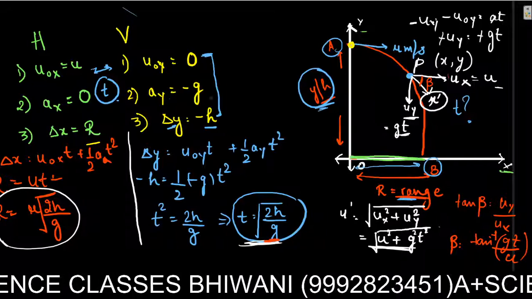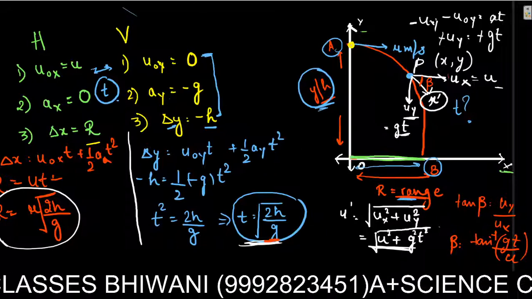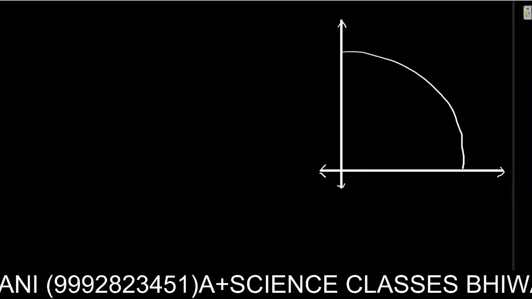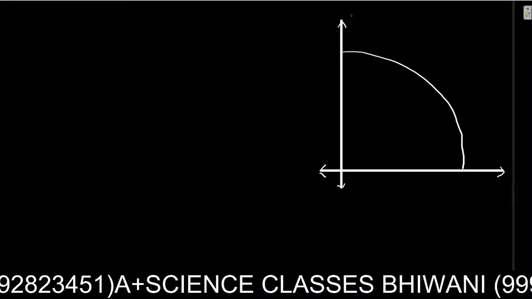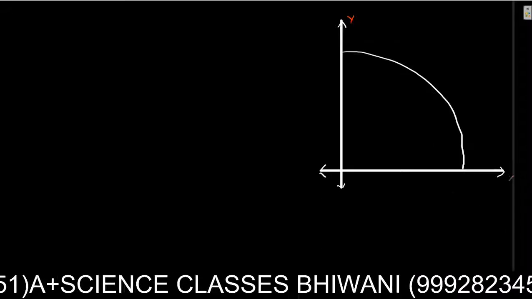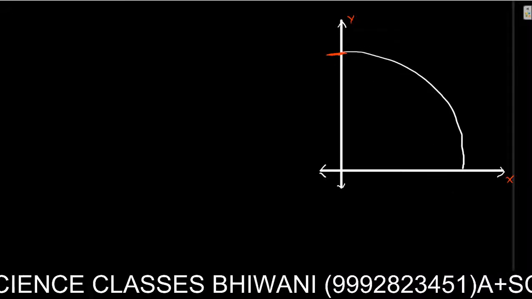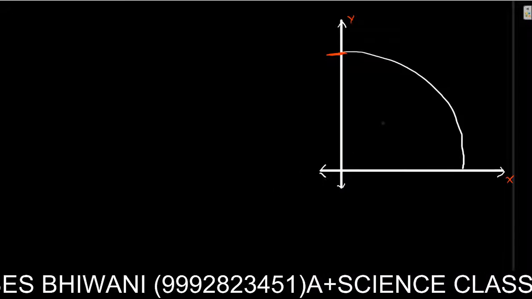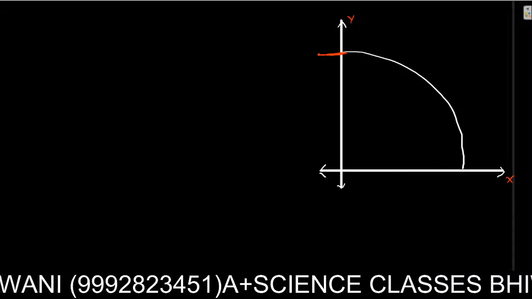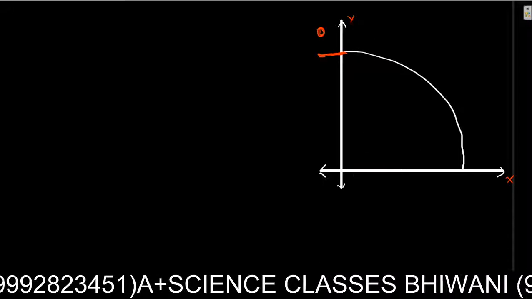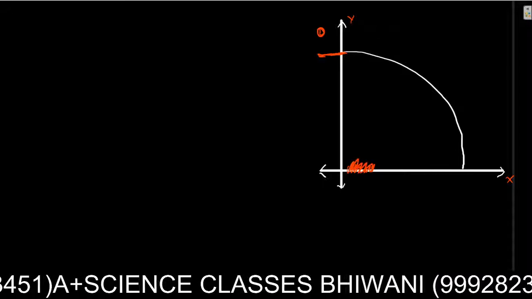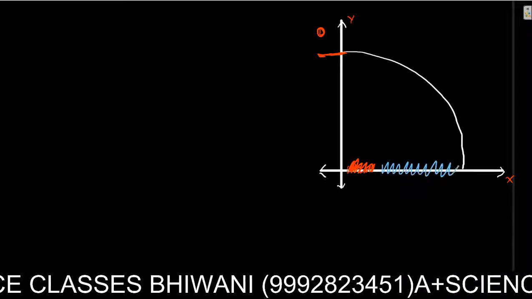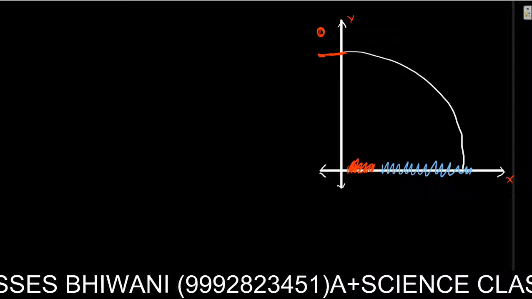So let's do an example. It will just clear your picture more. So here are my coordinate axes, this is the y axis, this is the x axis. I'm standing over a tabletop, or just a tabletop over a cliff. Just imagine here is a seashore. It's rocky here, and here it's water. Just imagine a diver.